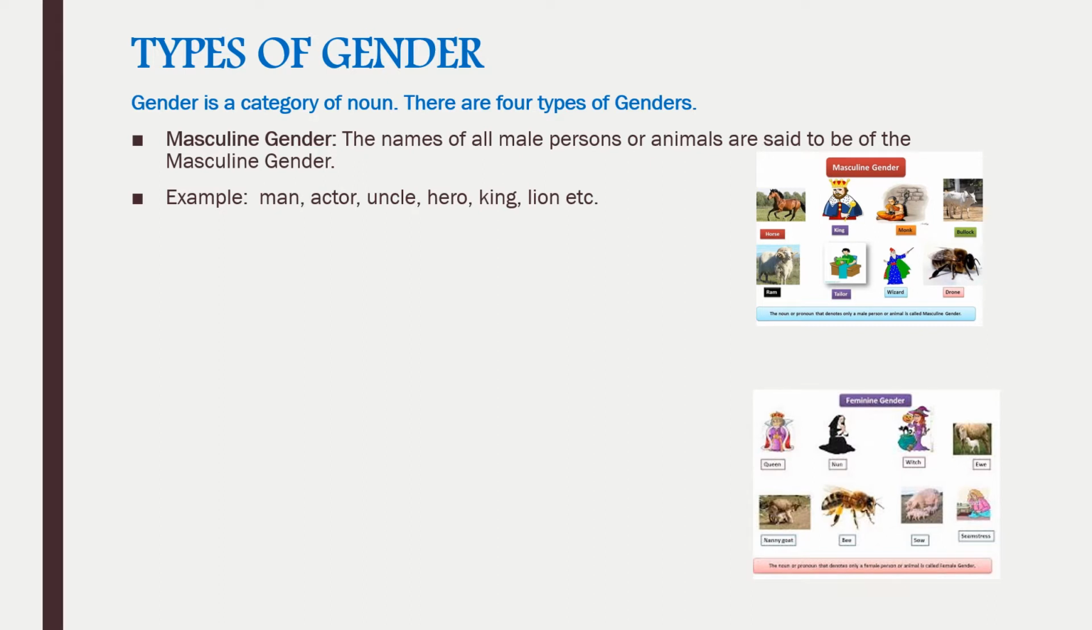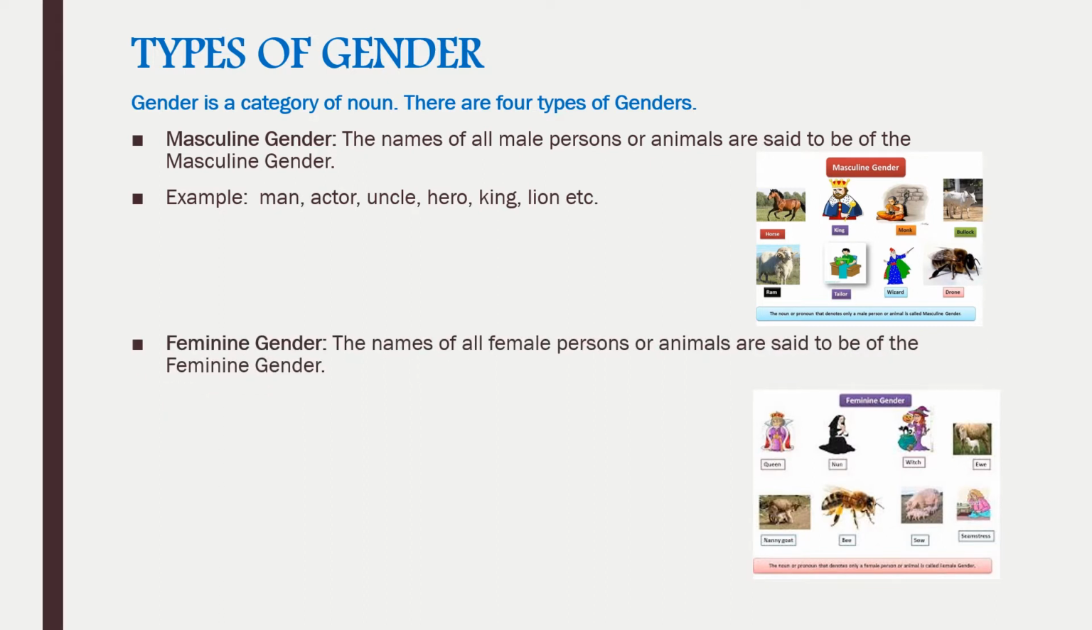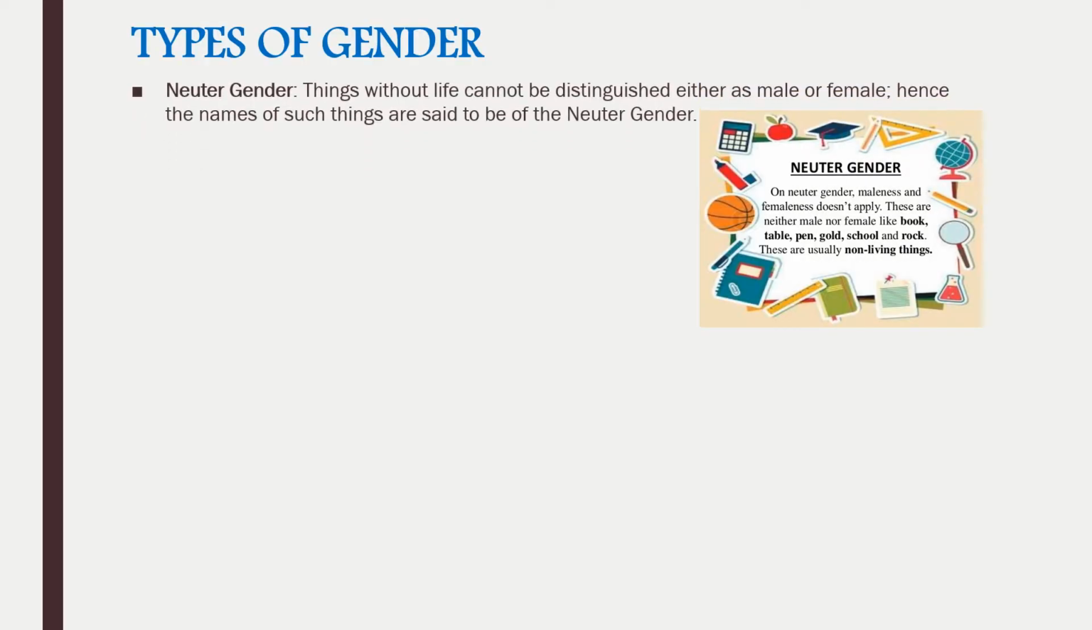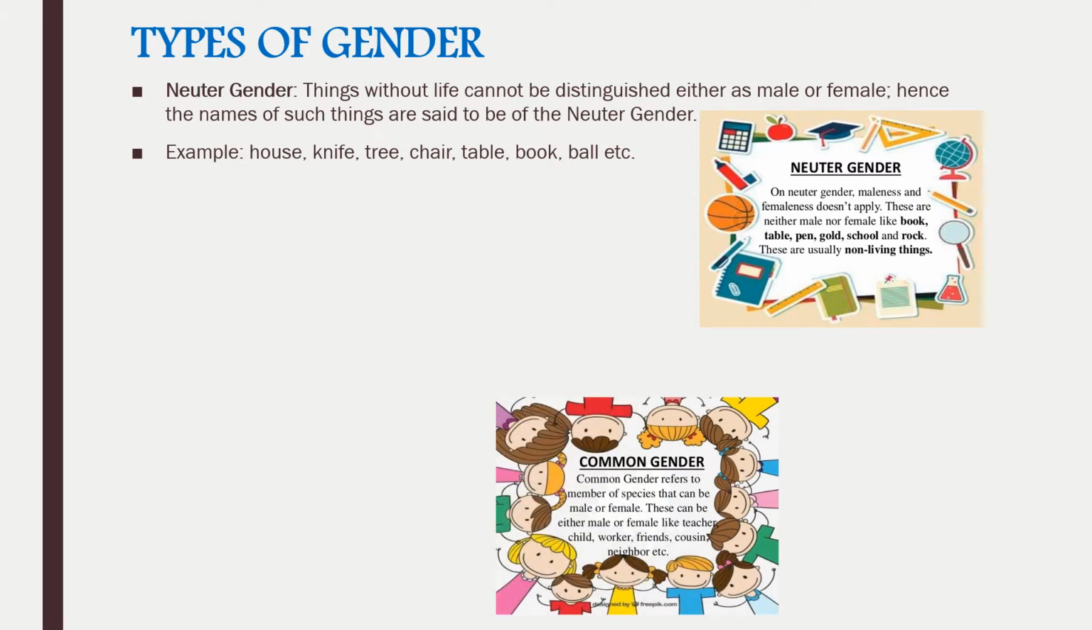Second is feminine gender. The names of all female persons or animals are said to be of the feminine gender. Example: woman, aunt, daughter, actress, queen, lioness. Next type of gender is neuter gender. Things without life cannot be distinguished either as male or female. Hence, the names of such things are said to be of the neuter gender. Example: house, knife, tree, chair, table, book. All these are non-living things.